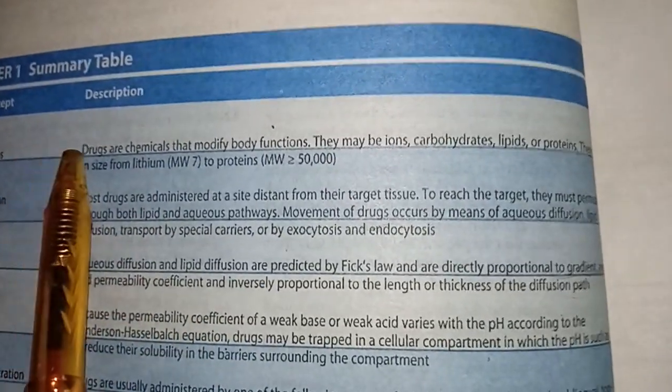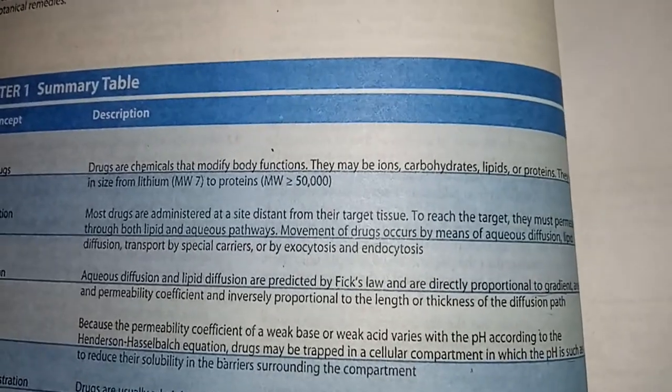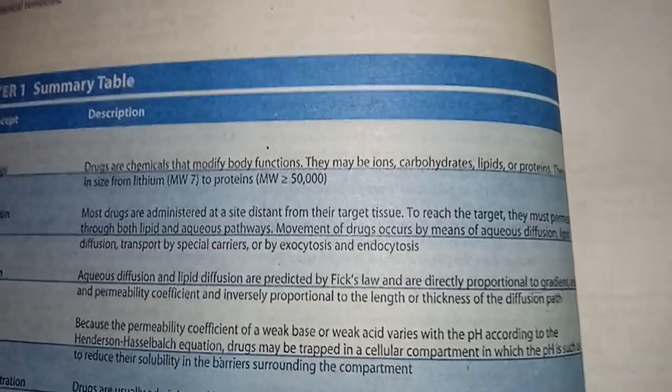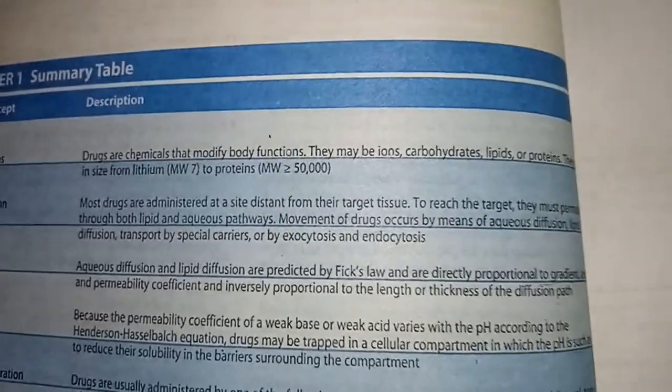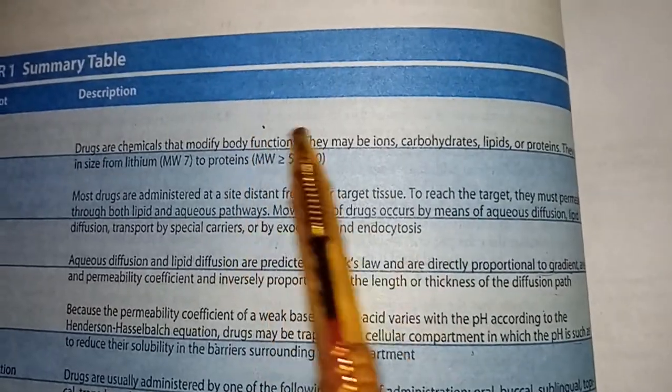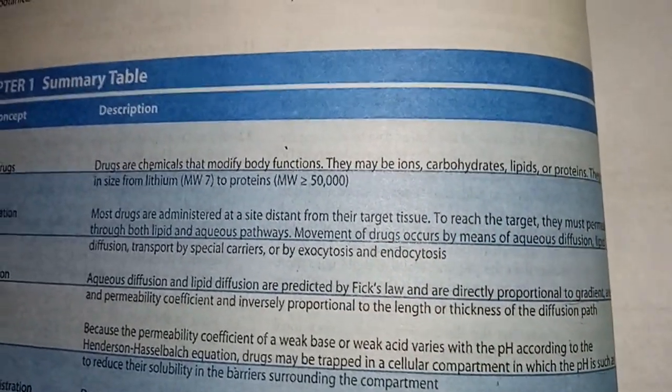So the question is, what is a drug? You will answer, a drug is actually a chemical. A drug is actually the chemical that is supposed to modify the body functions. Okay, so this is about the drug. Then if you are asked to give examples, you will say that there may be ions, carbohydrates, lipids, and proteins, in short.